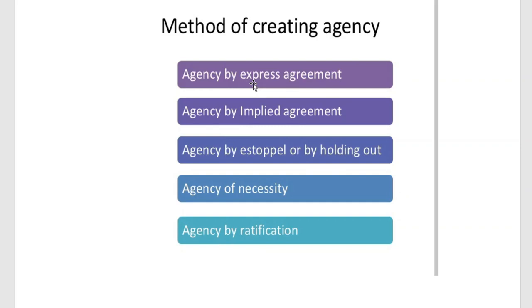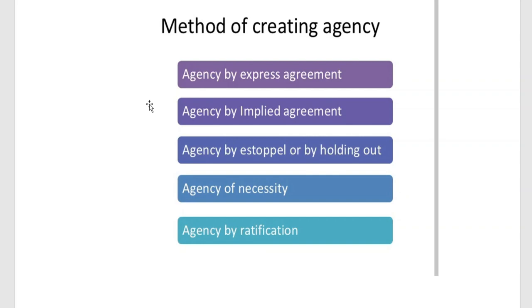With regard to the contract of agency, agency has not been defined in the Indian Contract Act, but it has defined who is an agent. That means who is an agent, and who is a principal. Here we get the definition with regard to the agent, but with regard to the agency, the definition has not been given in the Indian Contract Act.